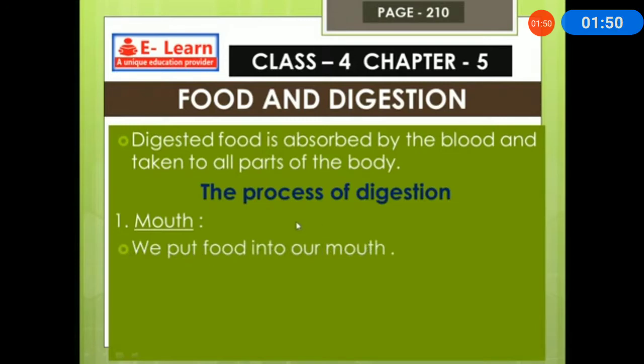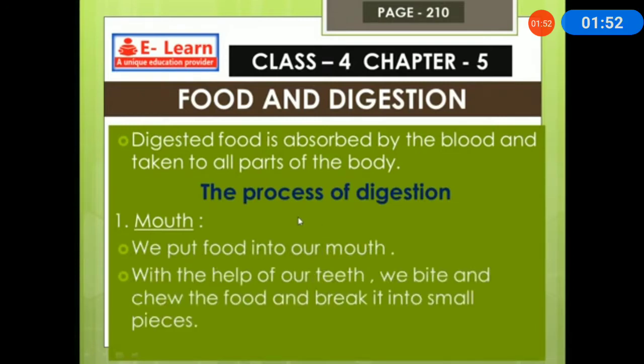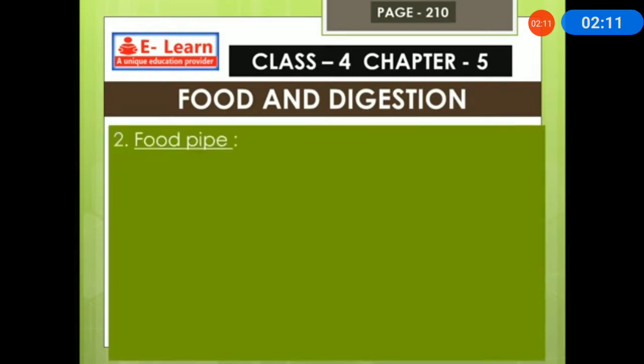Mouth. First, it will start with the mouth. We put food into our mouth. With the help of our teeth, we bite and chew the food and break it into small pieces. First, we put food in the mouth, and then with the help of the teeth, we chew the food and break it into small pieces.